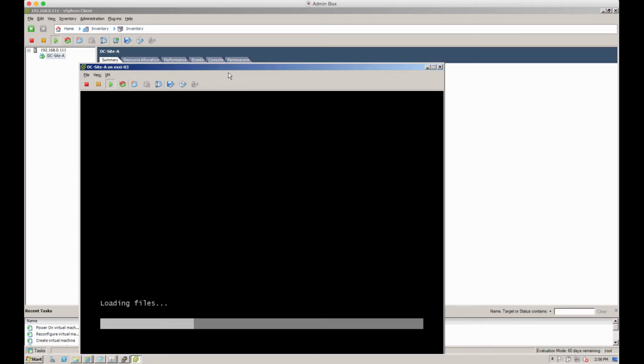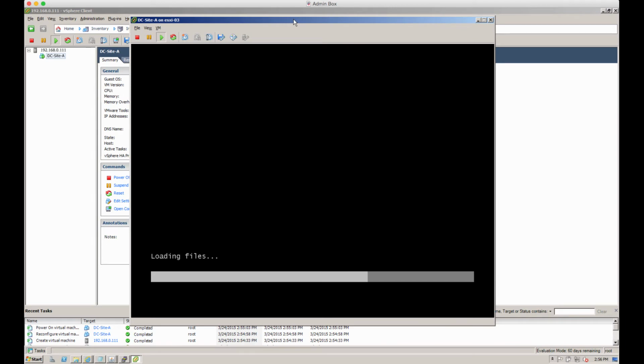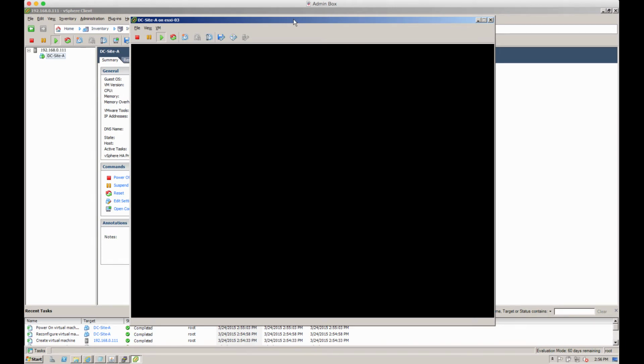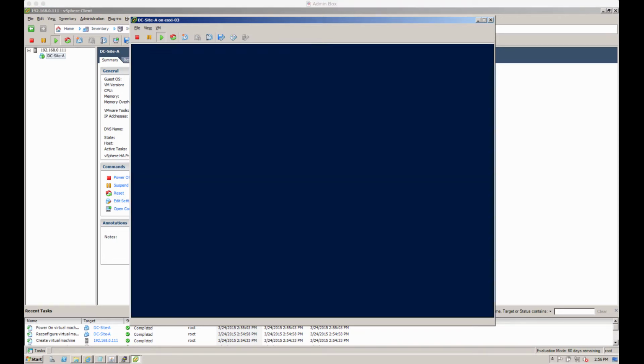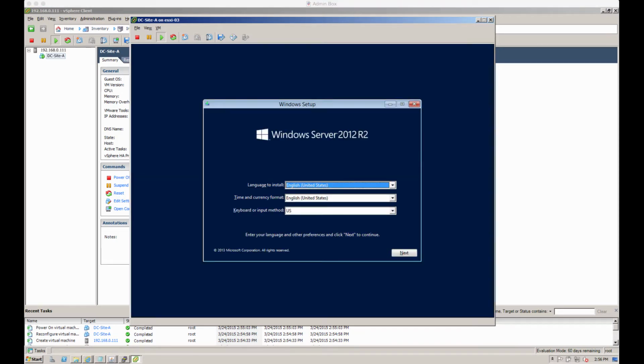Now as this machine's booting up, what you'll probably find is that depending on the storage that you've got behind your lab, this could be really quick or it could take a little while. So what I've done in this video is I've sped up any of the slow pieces just to make sure that we're not sitting around waiting. So we'll accept the default language and keyboard formats here.